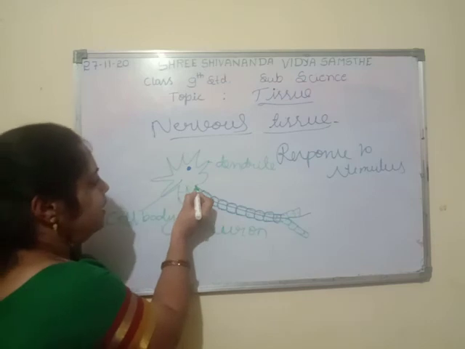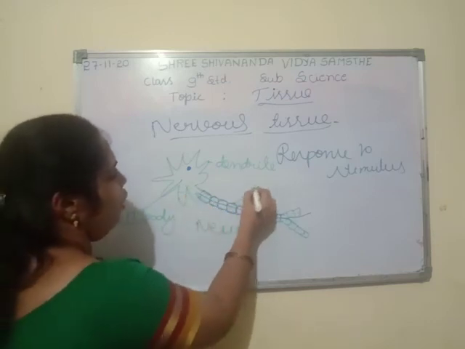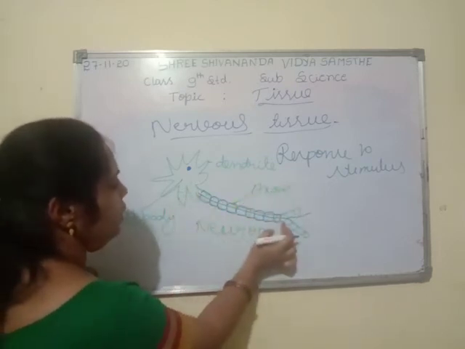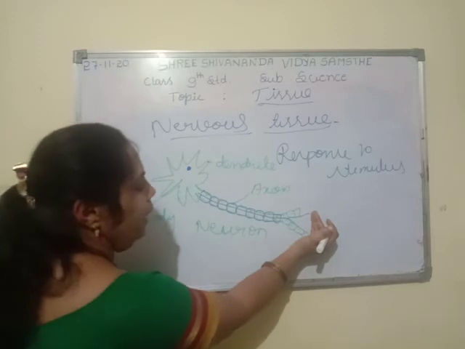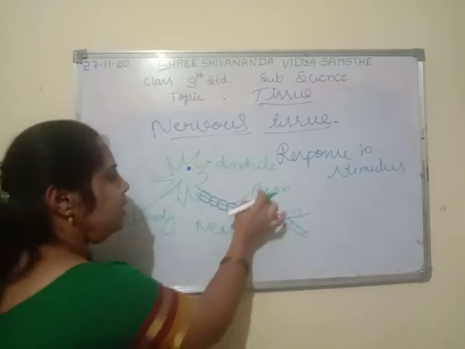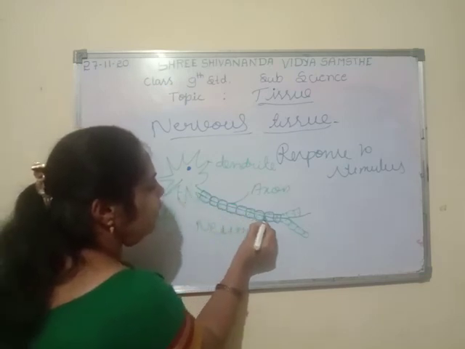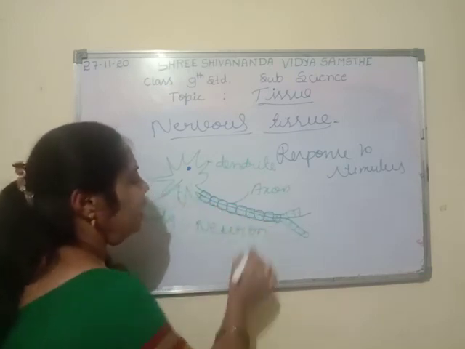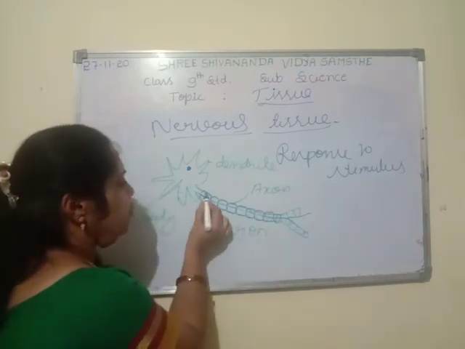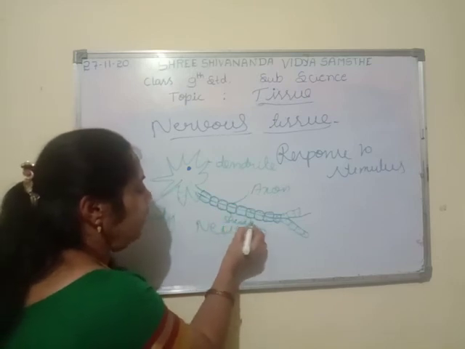The next, a long projection, is known as the axon. A long projection from the cell body to the end is known as the axon. This axon is made up of a very thin nerve fiber, and this nerve fiber is protected by a sheath.